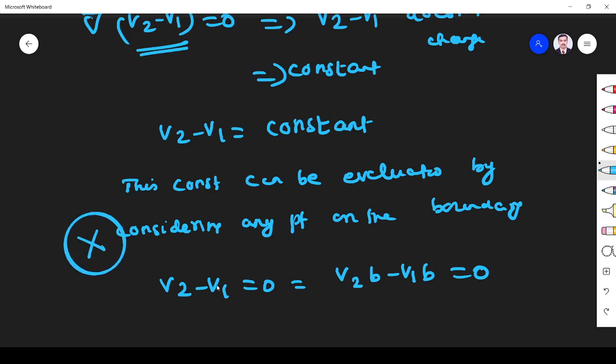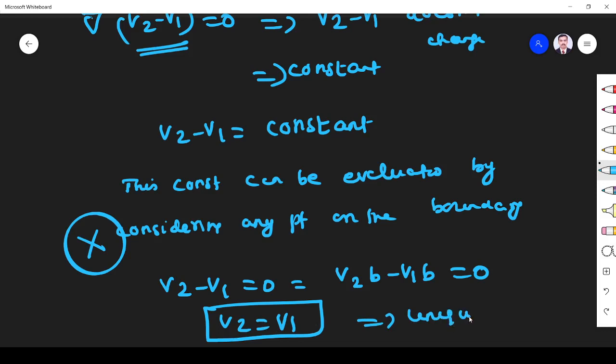Now we are proving that V2 is equal to V1. We have taken two different solutions V2 and V1, but they are telling that both are the same. That means a unique solution. We assumed V1 and V2 are different solutions, but it shows that V2 is equal to V1. So both are the same only. This is the way we can prove it. Thank you.